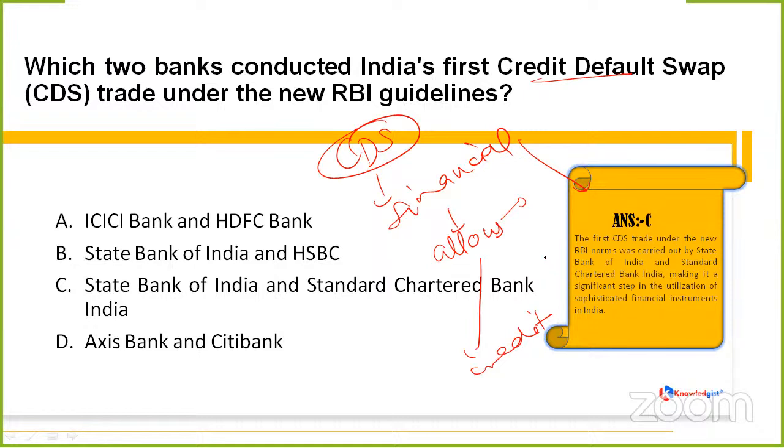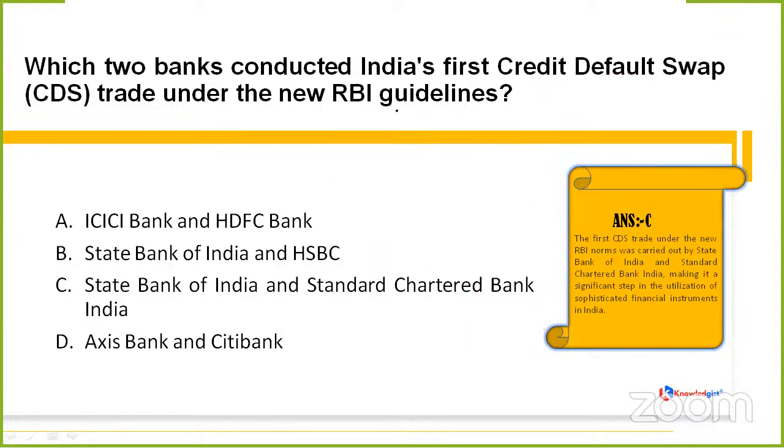There are a few features of this CDS also. Like when we talk about credit default swap, it can be settled with a cash payment or by physically delivering the reference obligations. So yeah, that's it about this question. The correct option with this question was option C, that was State Bank of India and Standard Chartered Bank India.